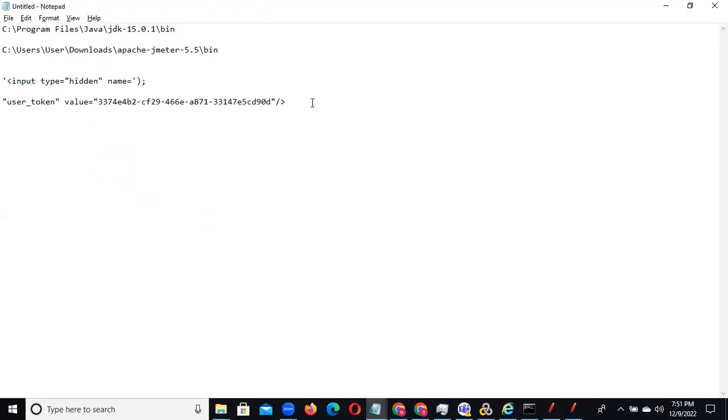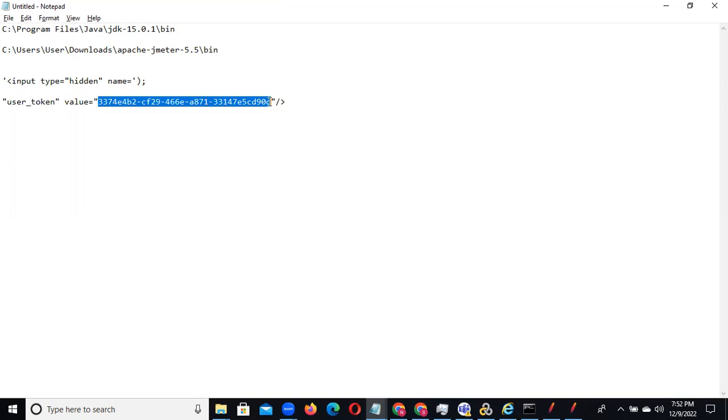Now the regular expression: how can we write the regular expression for the dynamic value? Where is the dynamic value? In this place we need to write dot star question mark. Why are we writing dot star question mark? Because in this particular dynamic value place, it can be numeric, alphanumeric or special characters. Anything can come, and it changes dynamically.